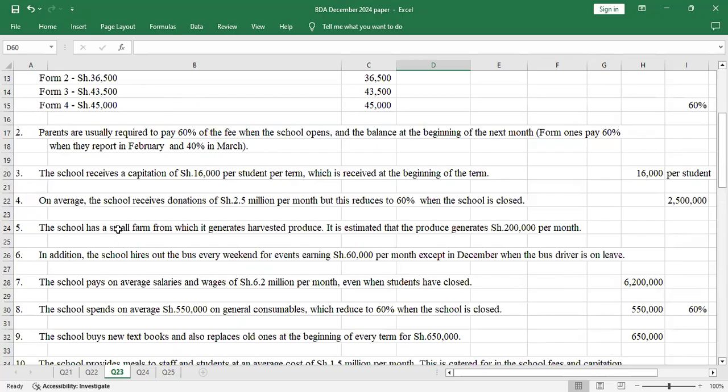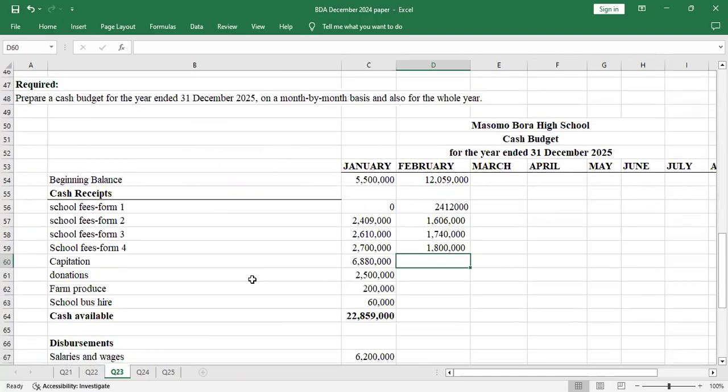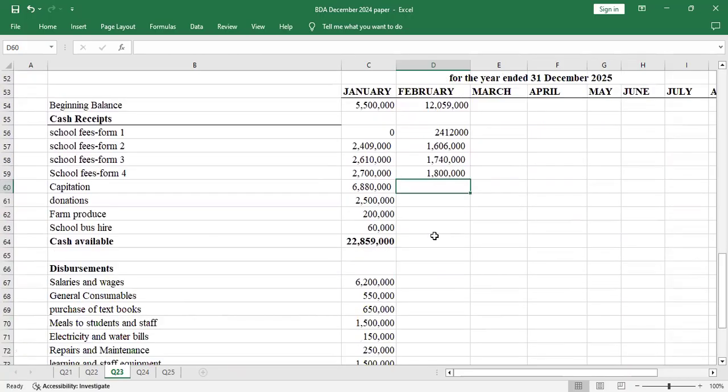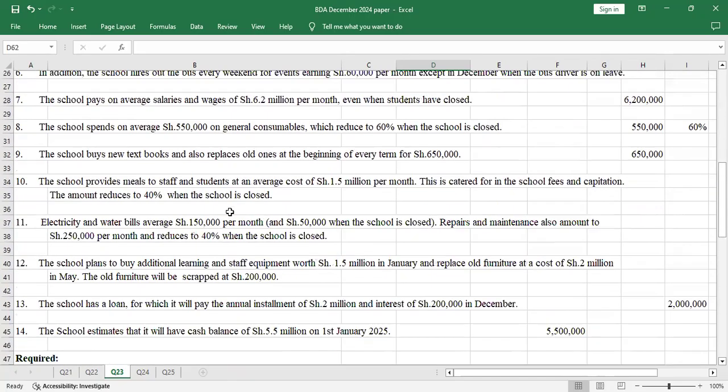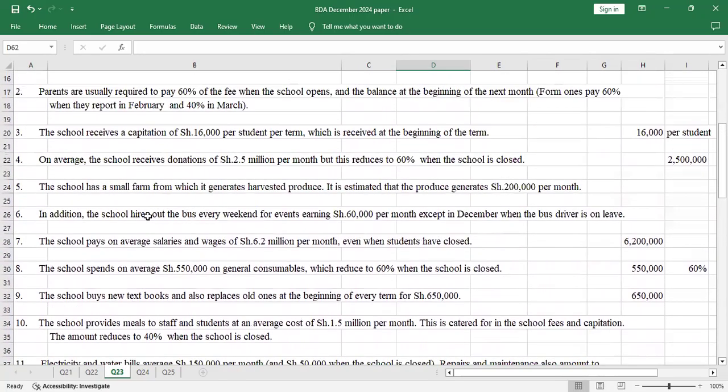On average, the school received donations of 2.5 million per month, but this reduces to 60% when the school is closed. So even in February, the school is in session. So let me put capitation 0. There was no capitation, so let me just put it to be clear. Then the donation will still be 2.5 because the school is on.